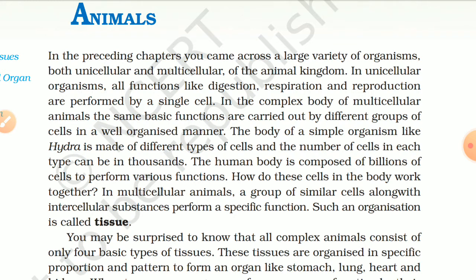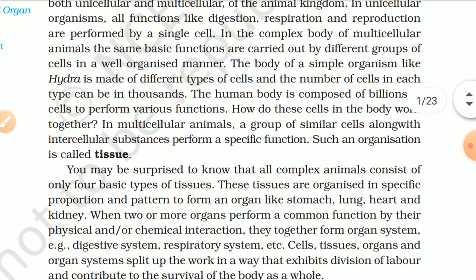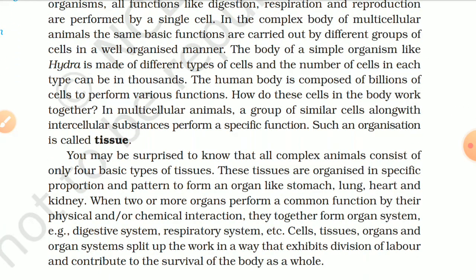In the complex body of multicellular animals, the same basic functions are carried out by different groups of cells in a well-organized manner. The body of a simple organism like Hydra is made up of different types of cells, and the number of cells in each type can be in thousands. The human body is composed of billions of cells to perform various functions.